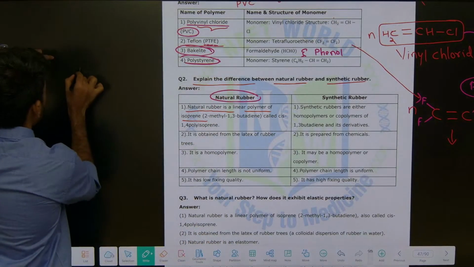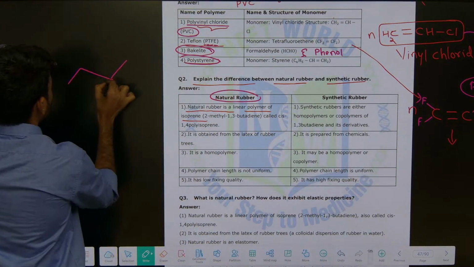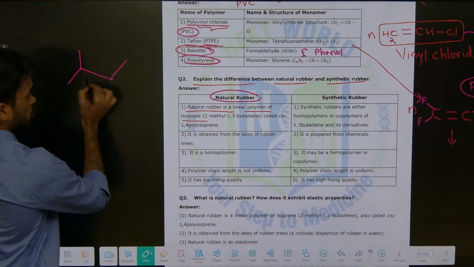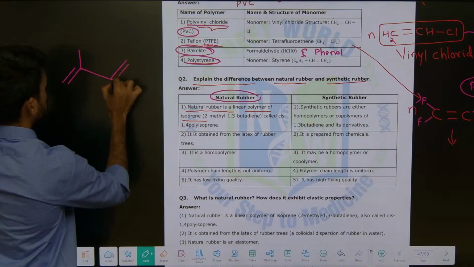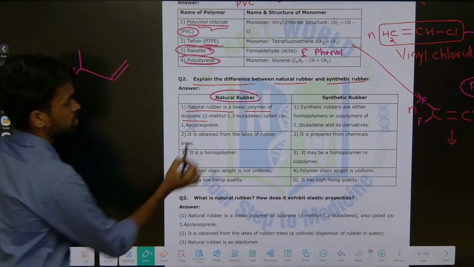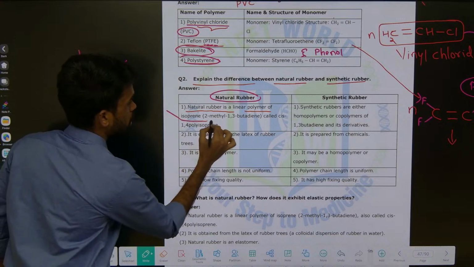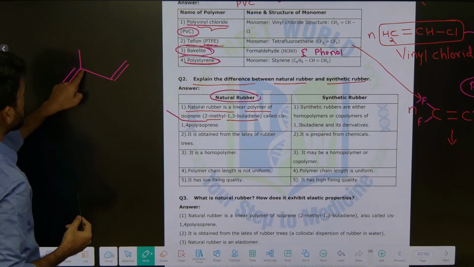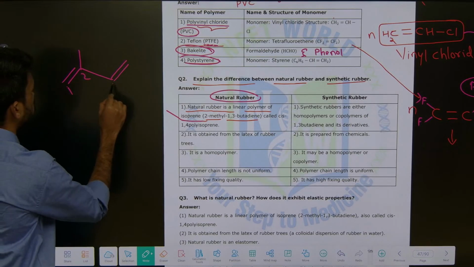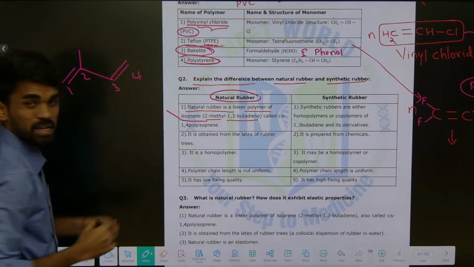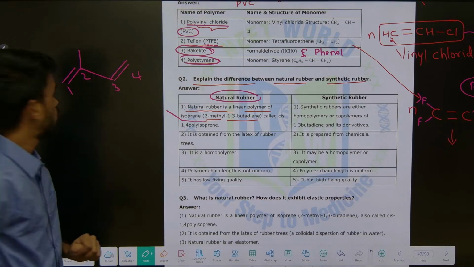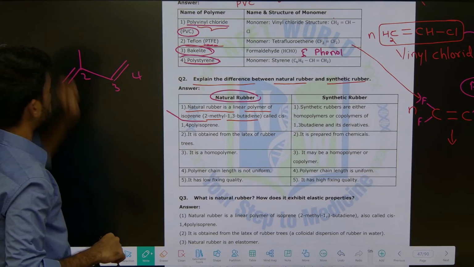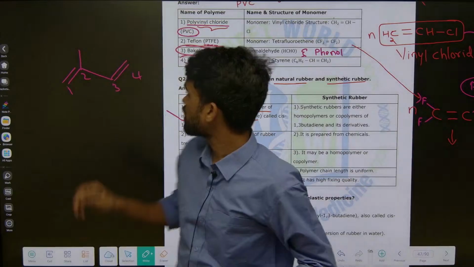What do we mean by isoprene? Look here, it is mentioned as isoprene. Isoprene is 2-methyl 1,3 butadiene. See, 1, 2, 3, 4. How many carbons are there in the parent chain? 4, so you can say but. And double bonds, how many are there? 2, diene. And at the second position what do we have? A methyl group. So 2-methyl 1,3 butadiene.